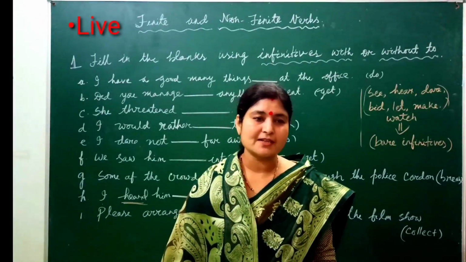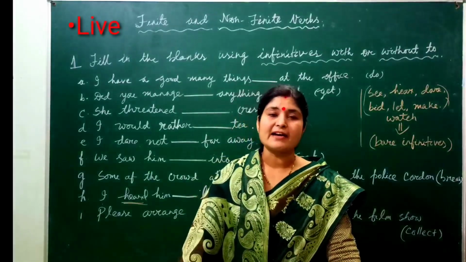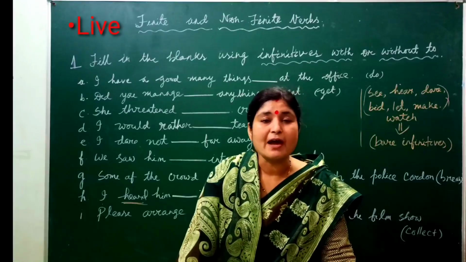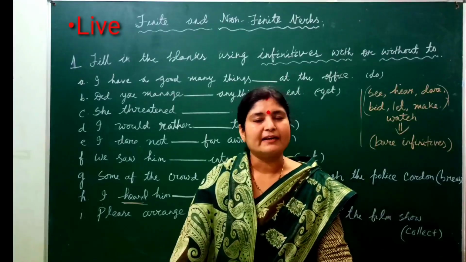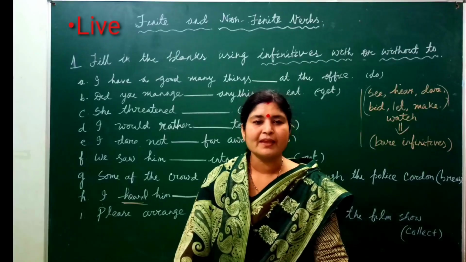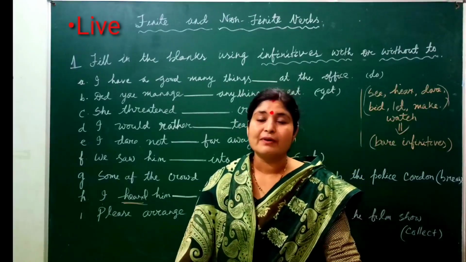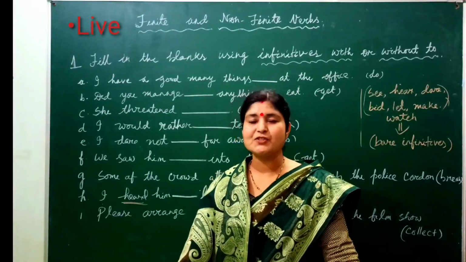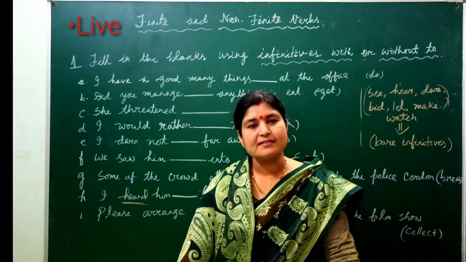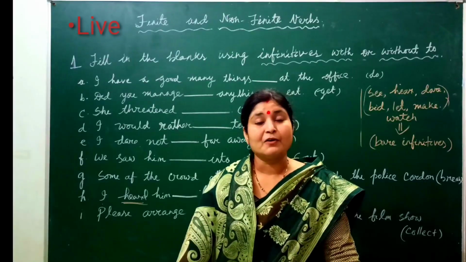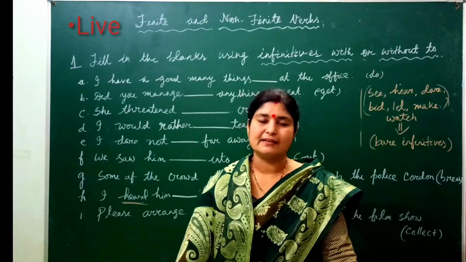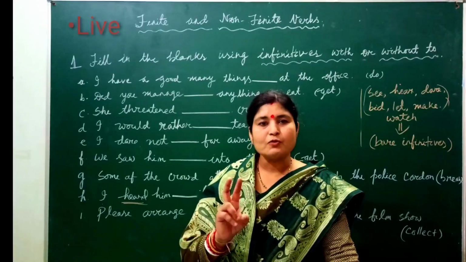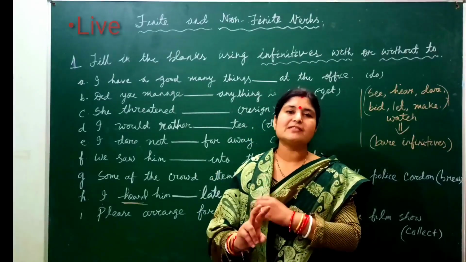Today, we are going to discuss some exercises or activities on finite and non-finite verbs. So, already we have discussed what is a finite verb and non-finite verb. Okay? So, what is a finite verb and non-finite verb? For example, she likes to sing. This sentence contains two verbs. First is likes and second one sing. So how can we identify in these two verbs which is the finite verb and which is non-finite verb?